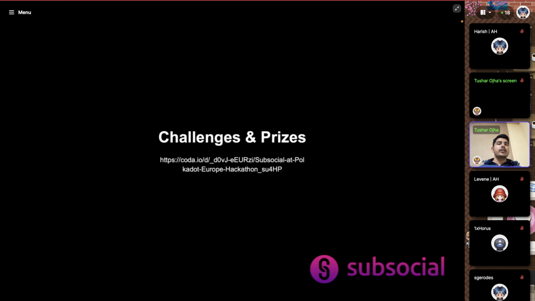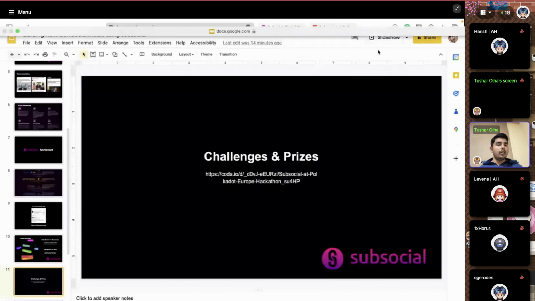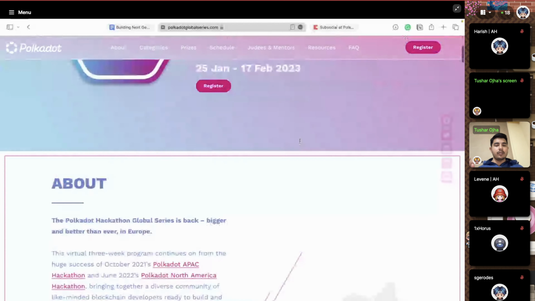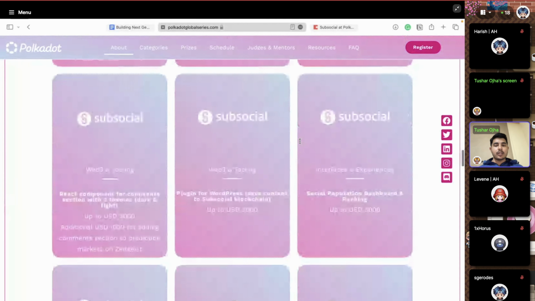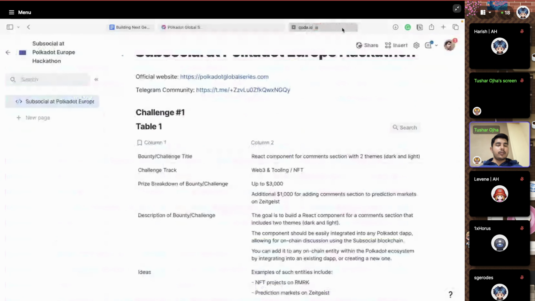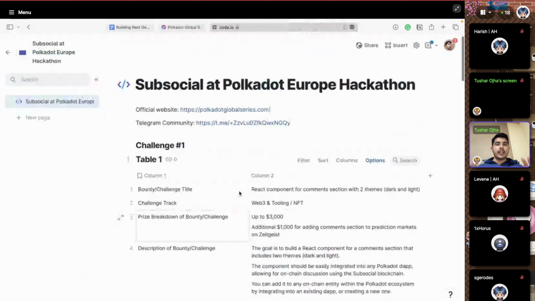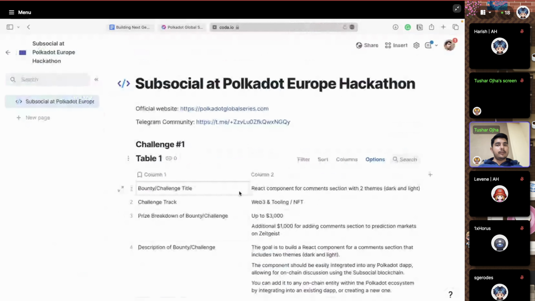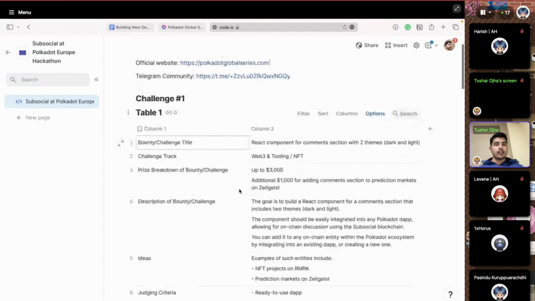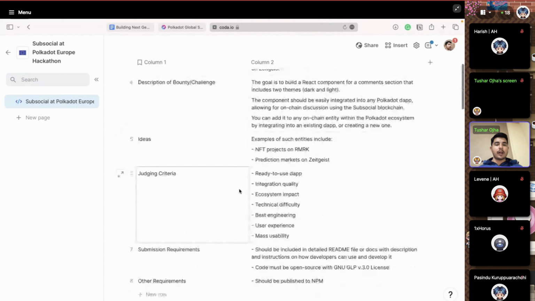And we have a lot of challenges for you to build at this hackathon, and we would love to see what you build. To just walk you through these challenges quickly, you can just go to this and see the Subsocial challenges. And I have also created this Coda sheet, and on the Discord server, on the dot community Discord server, you will see that Subsocial section. All the challenges and bounties are clearly explained.